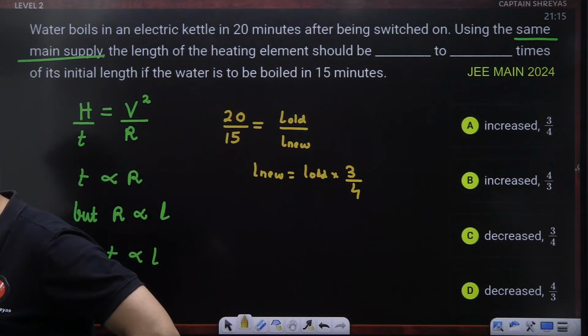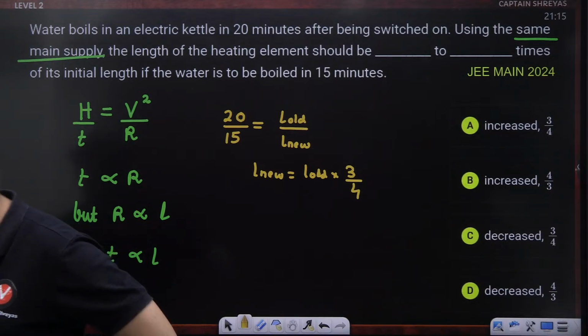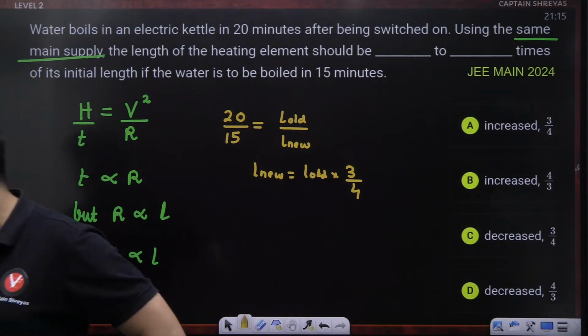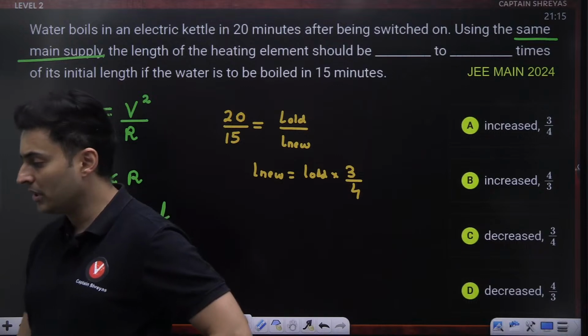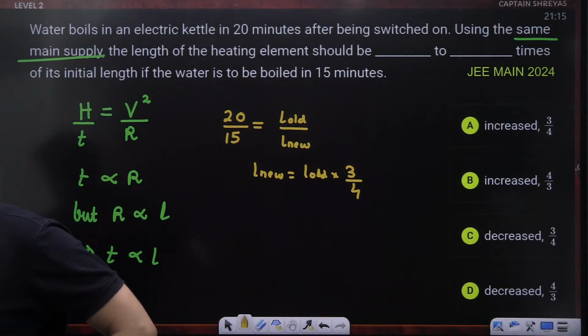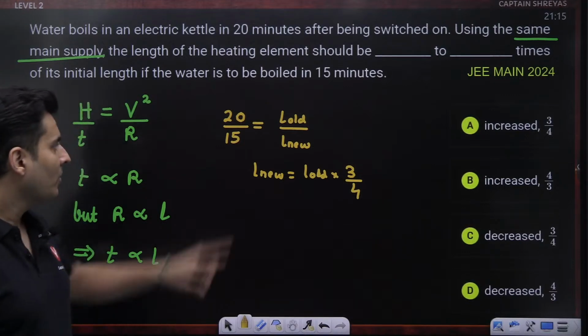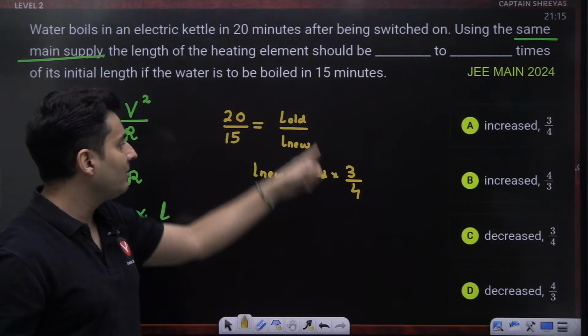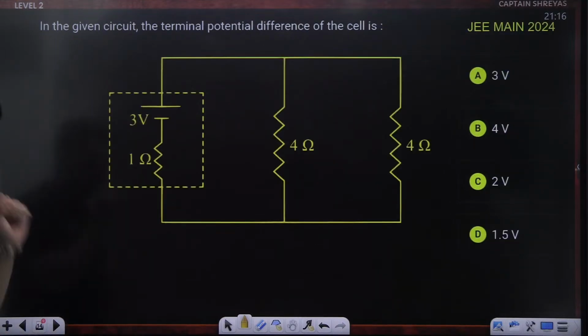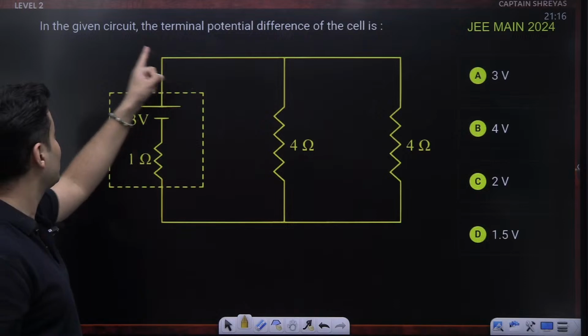How many of you got it? All right, no problem, Tanuja. Obviously, JEE Mains questions will serve like a good practice for any examination, not just JEE, but even BITSAT, EMSAT, so many questions. Not 4 by 3, 3 by 4. Be careful, Flambo. Not 4 by 3, 3 by 4. New one will be 15 by 20. 15 by 20 will be 3 by 4. Okay, move on to the next question.